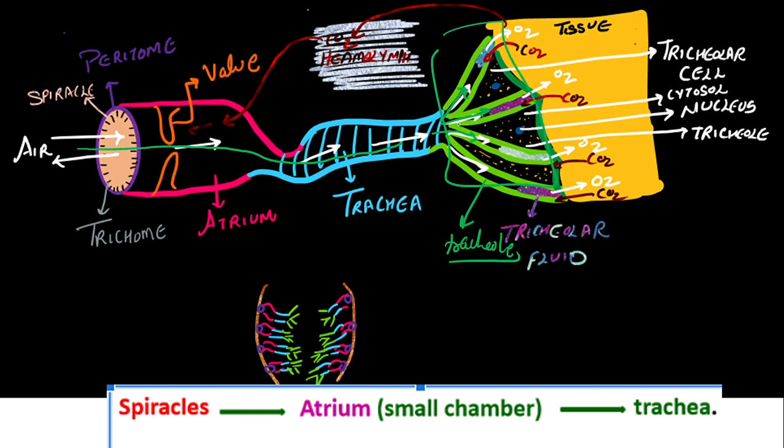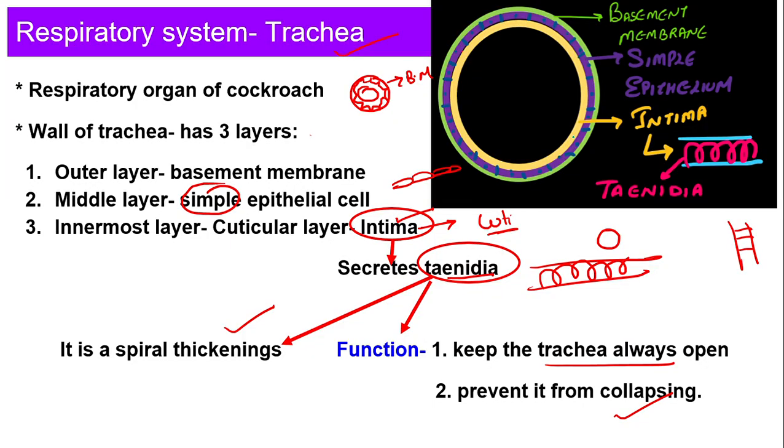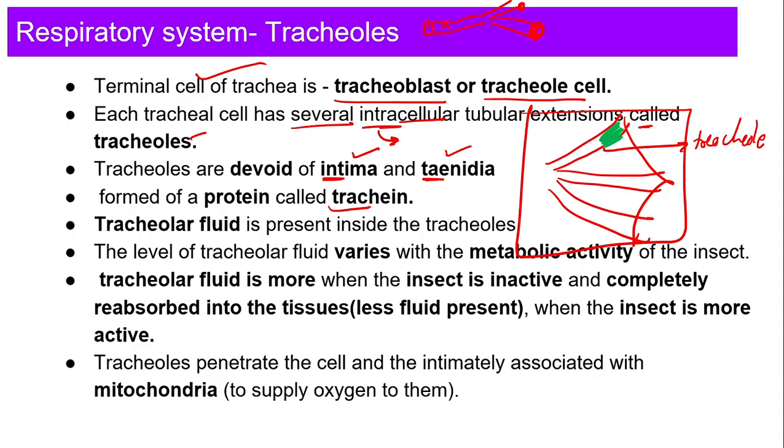So where is air entering? Air is entering into the tracheole. And what is present in the tracheole? You can see the fluid is present in the tracheole. This fluid we call tracheal fluid. Now listen to me very carefully. The air is going to enter over here and diffuse. Suppose let me talk about the oxygen. Oxygen is going to diffuse in this fluid, and whenever the tissue requires oxygen, whenever the tissue requires energy, this fluid is going to enter inside the tissue.